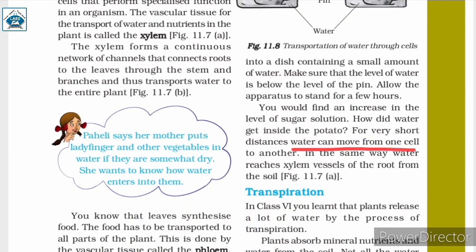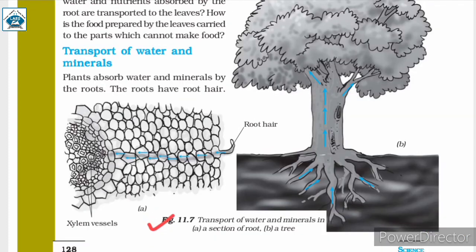Water can move from one cell to another for very short distances. For very short distances, water can move from one cell to the other cell. So in this way water is transported from the root to the xylem vessels, as it is shown in figure 11.7a in the section of a root.